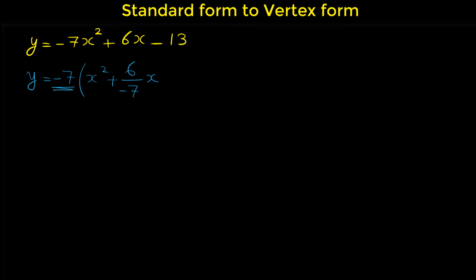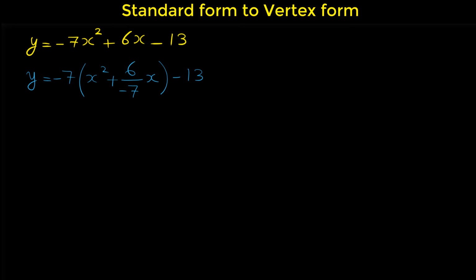Because we factored negative 7, the coefficient of x is 6 divided by negative 7, which is 6 over negative 7. And we put the constant outside of the bracket.